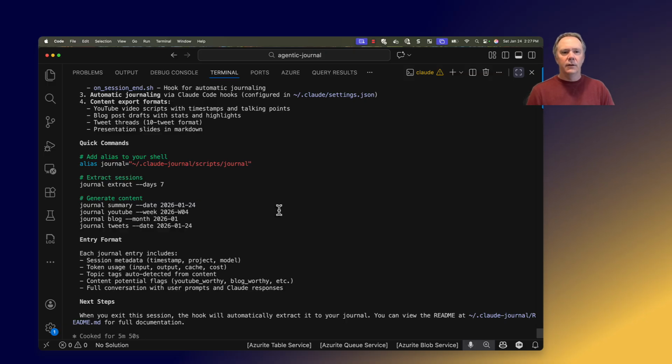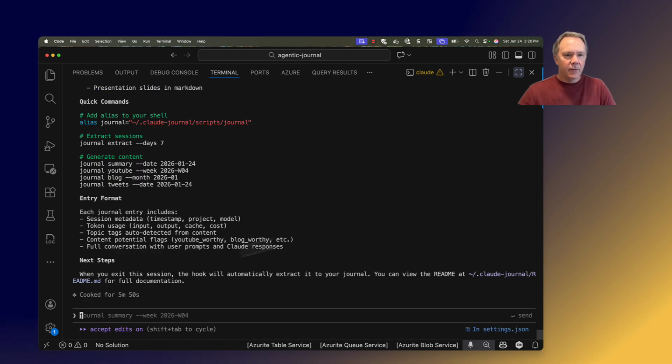So what I'd like to do here is just kind of read over what Claude has come up with to see if I want to change some things based on how it's interpreted its implementation, and then refine this a little bit. And of course, we need to test it out on some other sessions and other projects and make sure the journal is able to capture those correctly and do what we're wanting to do.